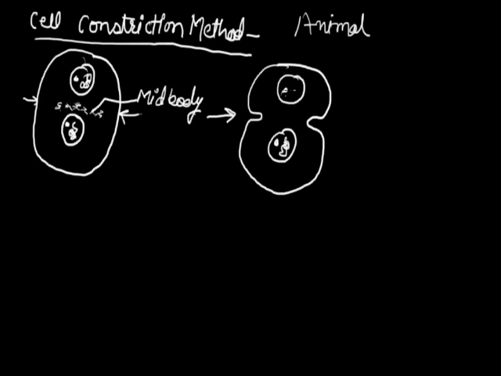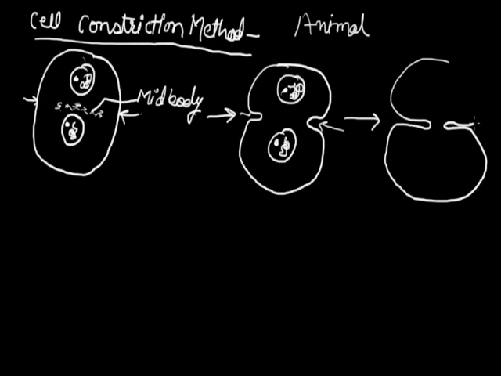As the constriction begins, this dragging force increases, and because of it, this furrow becomes deeper and deeper, and at the end, both sides connect together, and because of it, the cell divides into two daughter cells.